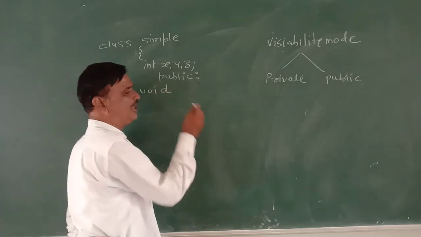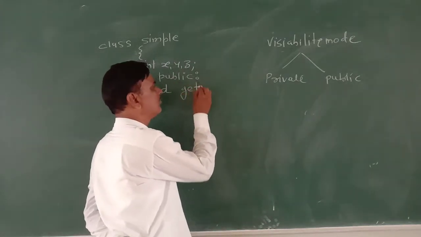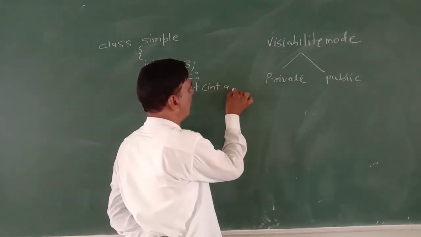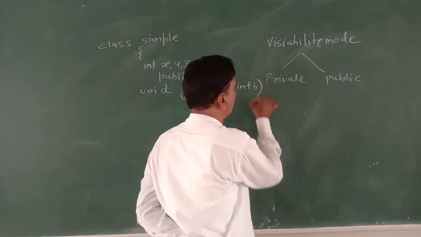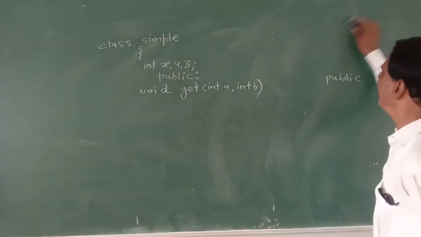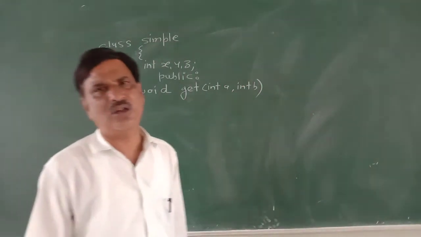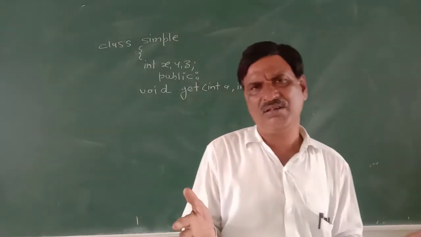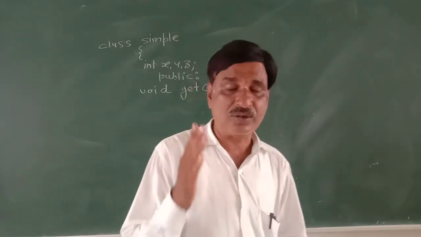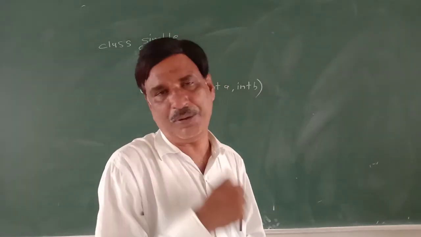Void is called the return type. Get is the name of the function. Integer a comma integer b, this is called formal parameters. Why are these called formal parameters? Because yet we have not called the function in main. Right now we are defining the function. It is called in main when the object will be created. Right now our class is not finished.